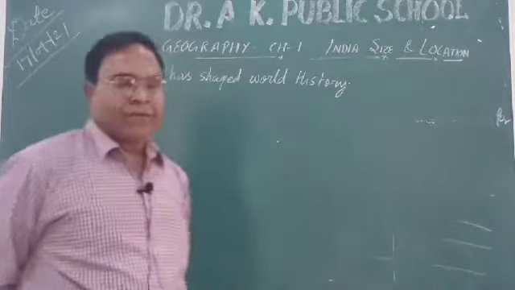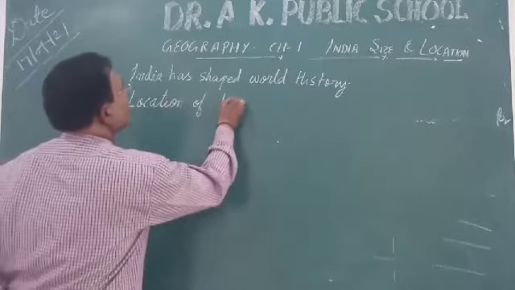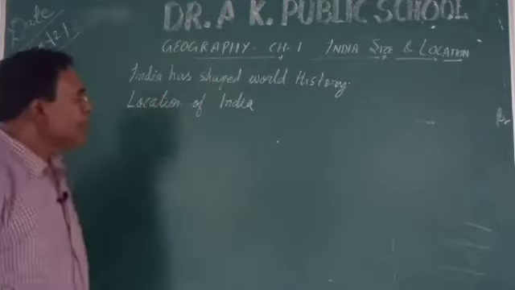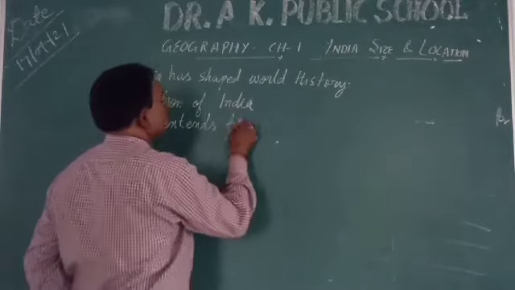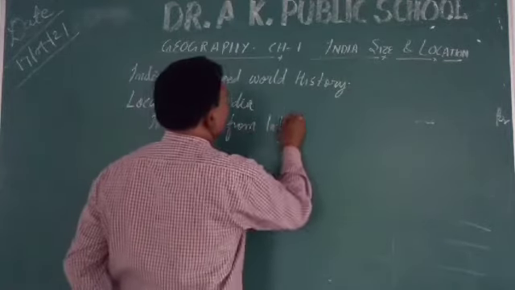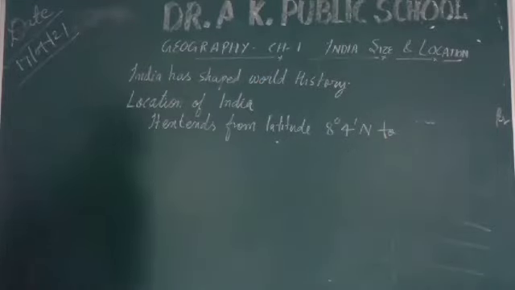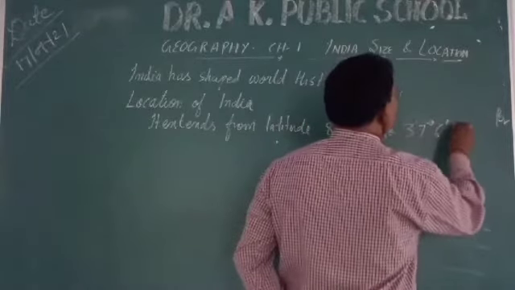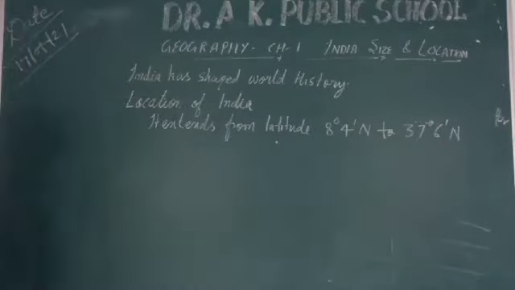If you watch India's location on the map, you will find that it extends from latitude 8 degree 4 minute north to 37 degree 6 minute north. Clear? It is its latitudinal extent, that is the latitude of India: 8 degree 4 minute north and 37 degree 6 minute north.